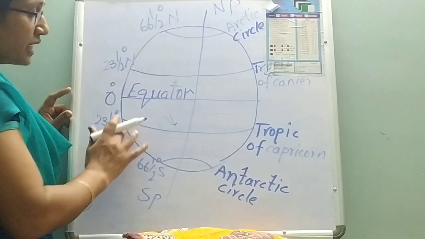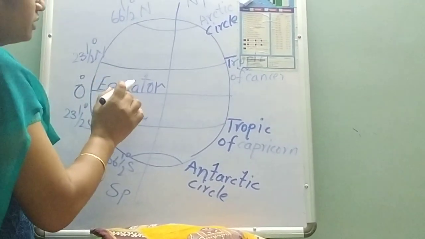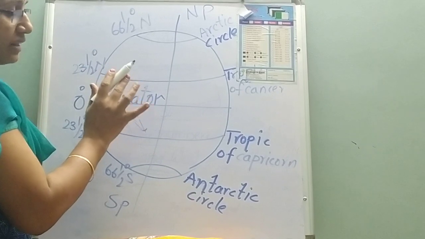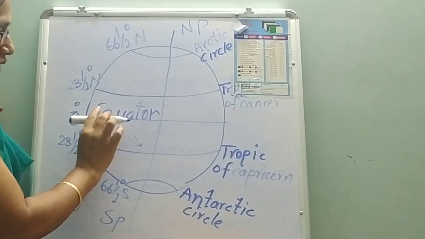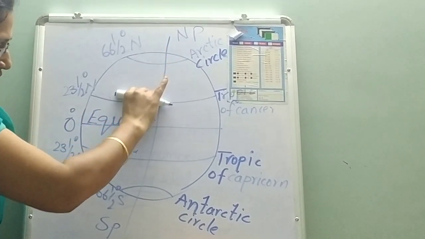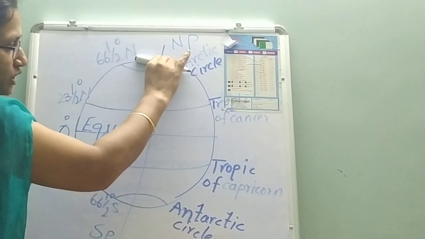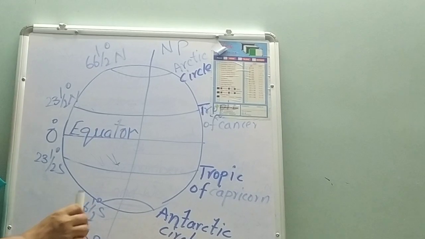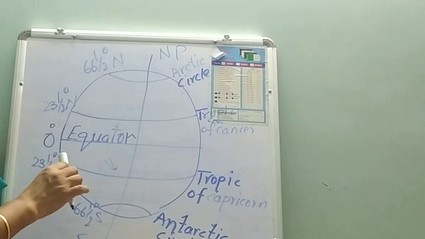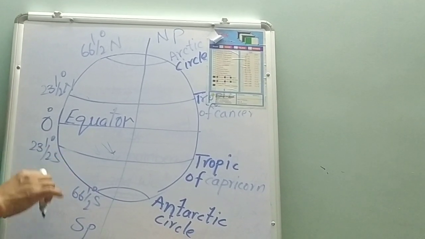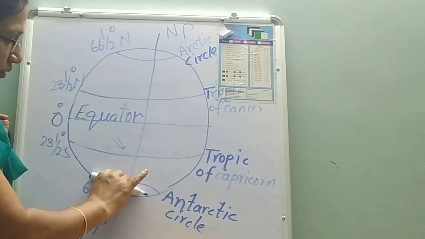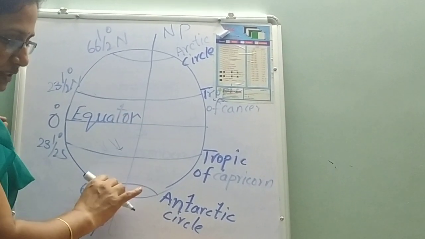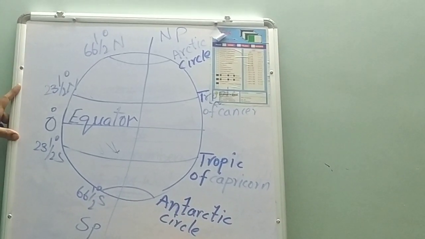So this day, 21st December, is known as winter solstice in the northern hemisphere. This entire part is the northern hemisphere, and the same day, 21st December, is known as summer solstice in the southern hemisphere. Okay children, is it clear?